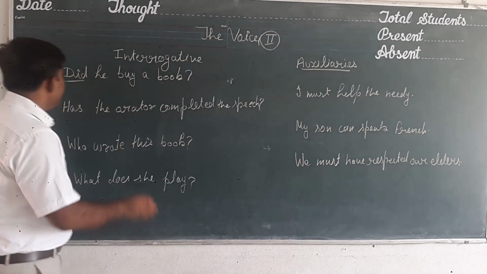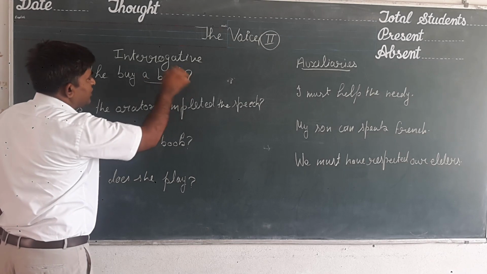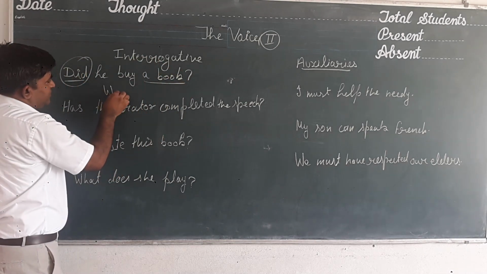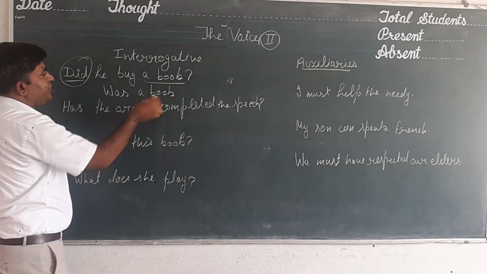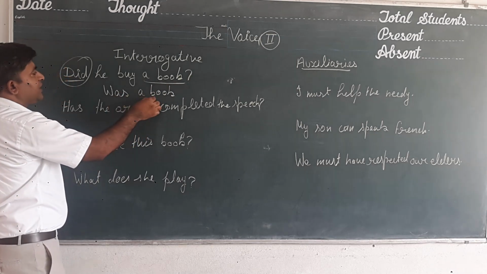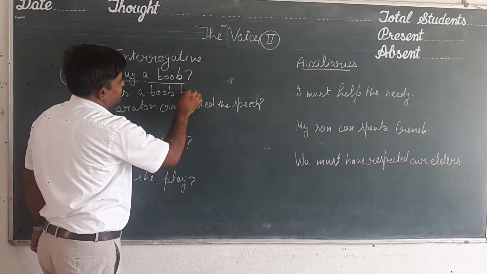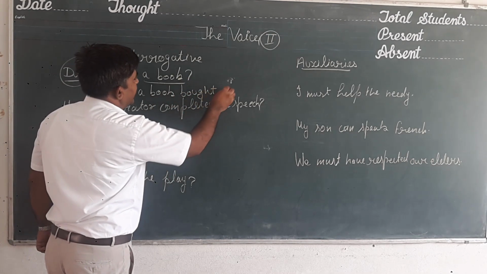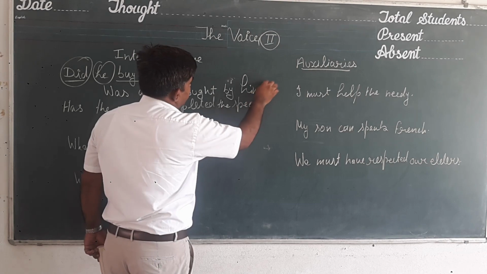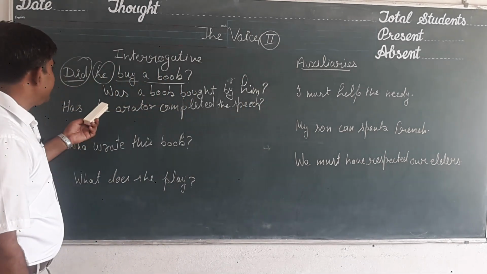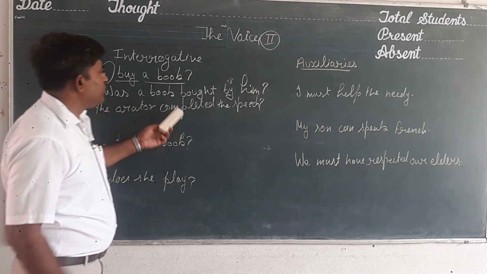So let us start. Did he buy a book? It is from past indefinite. A book is in singular form, so we shall use here was. After using the helping verb, we shall use the object as a subject. Was a book, then verb in third form, was a book bought, then the preposition by, then he, his, him, by him, and the interrogative sign will be here. So the sentence is: did he buy a book? Passive voice will be: was a book bought by him?